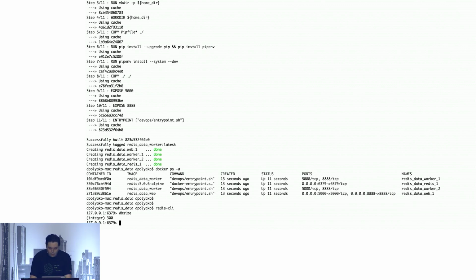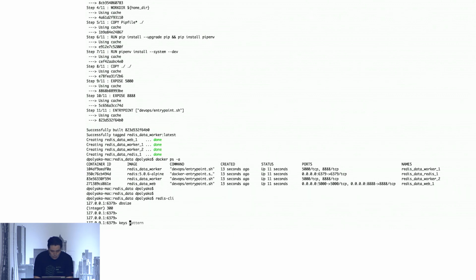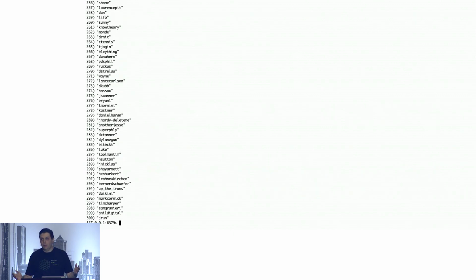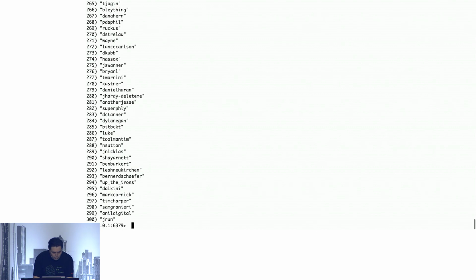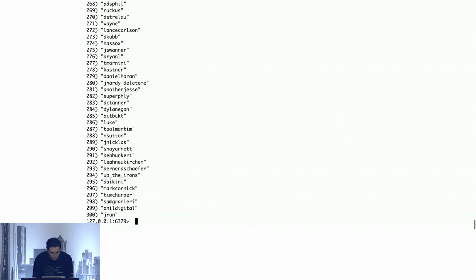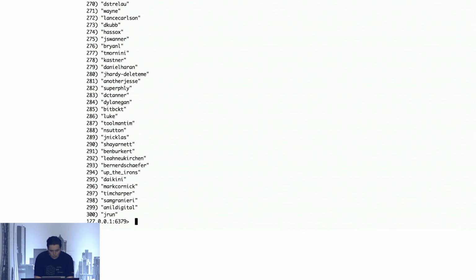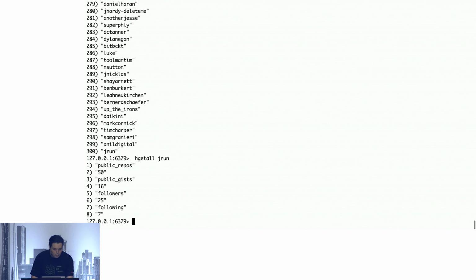Okay, so I can see that there are 300 keys in my Redis database 0, which means all the jobs have completed. There's 300 users stored. Okay, let me blow it up a little bit so you guys can see. Okay, great. So now let's just see what they look like. I'm using hgetall. Great. And I can also do a lookup at another user.